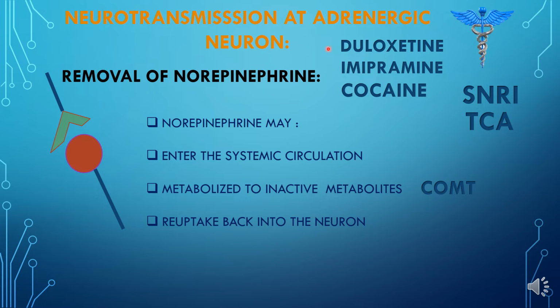Now here you can see duloxetine, imipramine and cocaine. These three drugs are responsible for inhibiting the neurotransmitter going back into the presynaptic neuron. Duloxetine is a serotonin norepinephrine reuptake inhibitor, while imipramine is a tricyclic antidepressant.